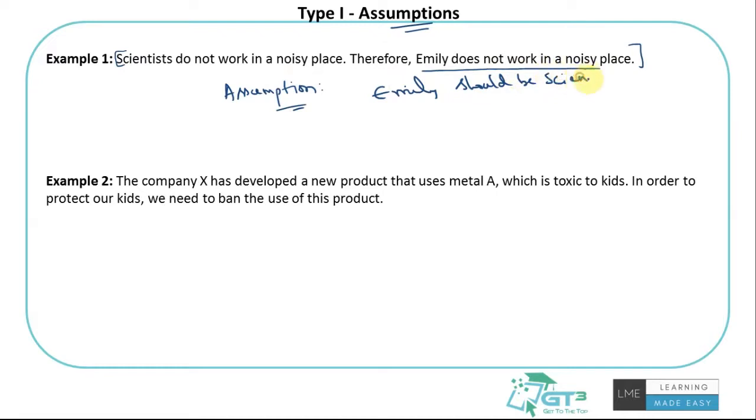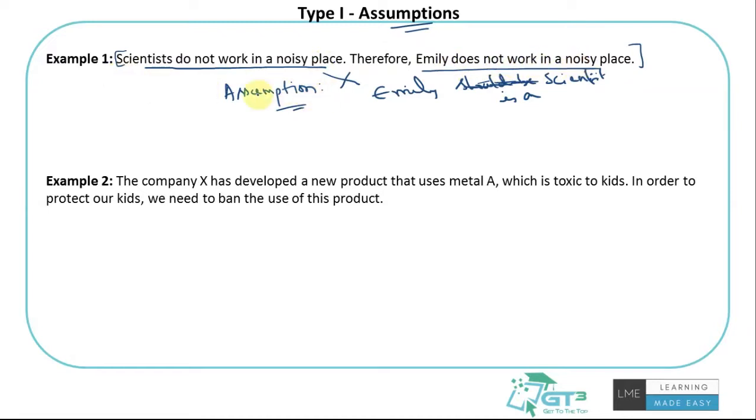Because of that, and this statement that scientists do not work in a noisy place, I can combine both and make a conclusion that Emily does not work in a noisy place. Because Emily is a scientist and scientists do not work in a noisy place, it makes sense that Emily does not work in a noisy place.